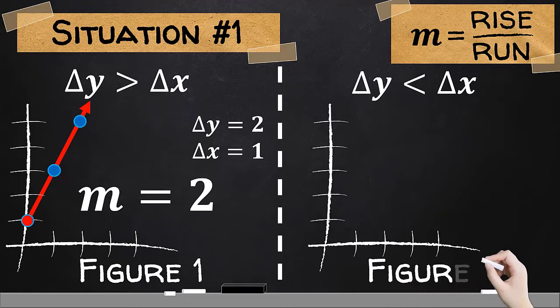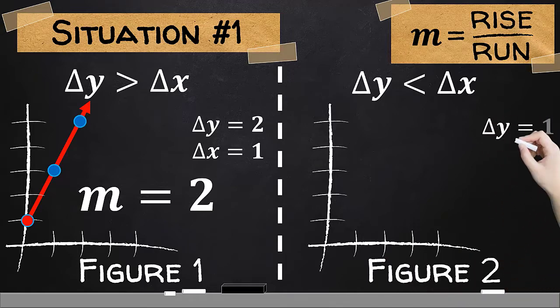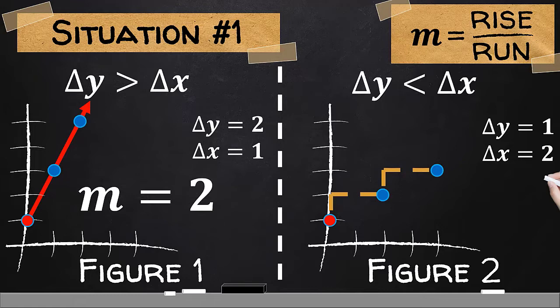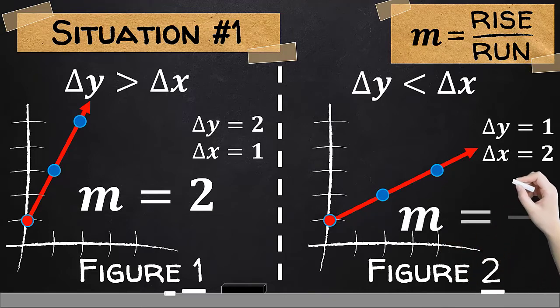In figure number 2, let us say that the amount of change in y is equal to 1, while the amount of change in x is 2. Considering the same point of reference, when we apply the amount of rising, 1, to the change in y, and the running, 2, to the change in x, we could have these 2 additional points for figure number 2. Then, if we connect these 3 points, we would see this line. The slope for this line is computed to be 1 divided by 2, or 1/2.